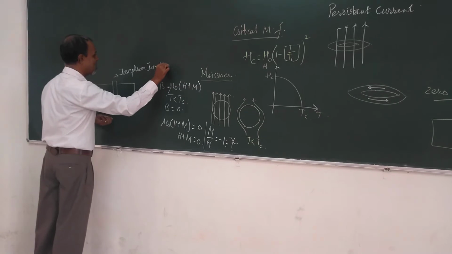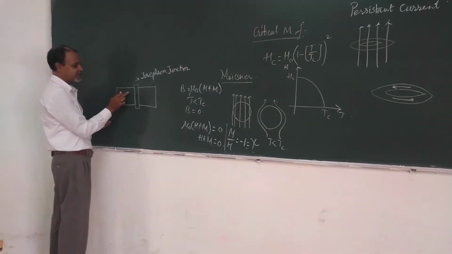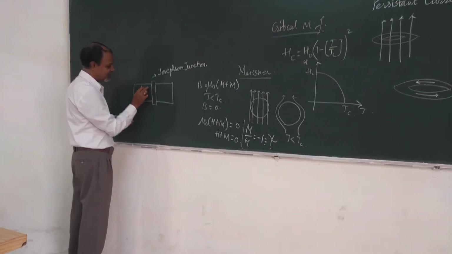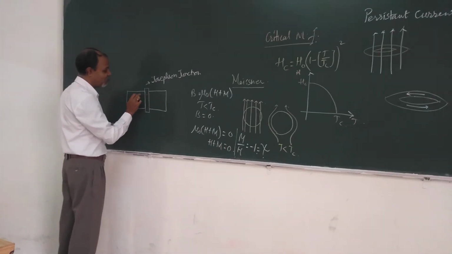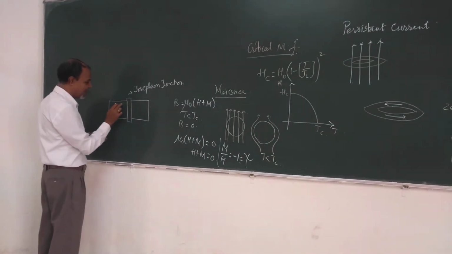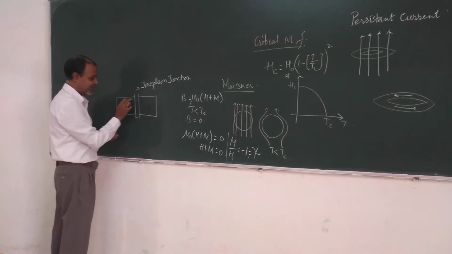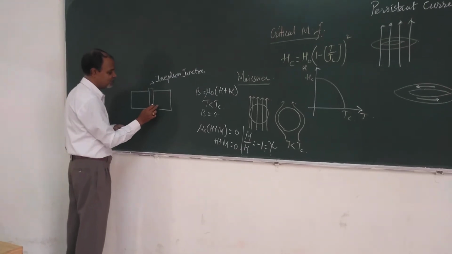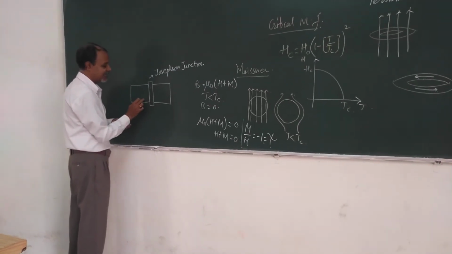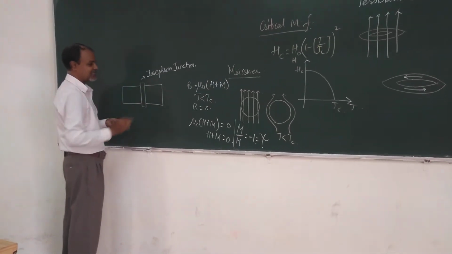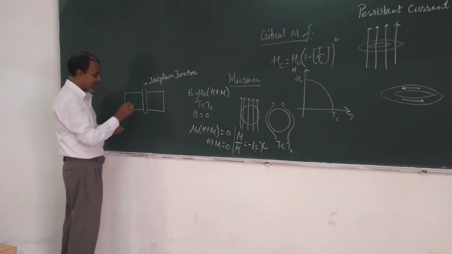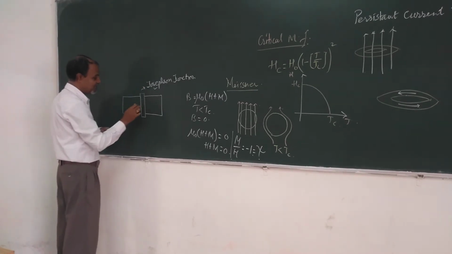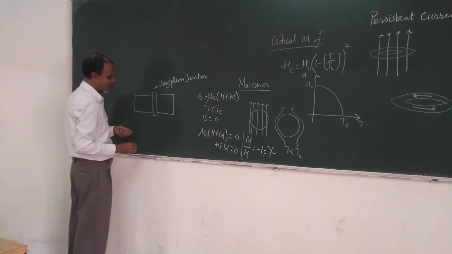Whenever a junction is formed, it is found the Cooper pairs from one superconducting material transfer, or they link, from one section to the other section. Cooper pairs on this superconducting material get shifted towards this. Cooper pairs from this superconductor get linked to this. This causes a slight flow of current, and this is a specific effect that is known as the Josephson effect. This Josephson effect is the specific property.